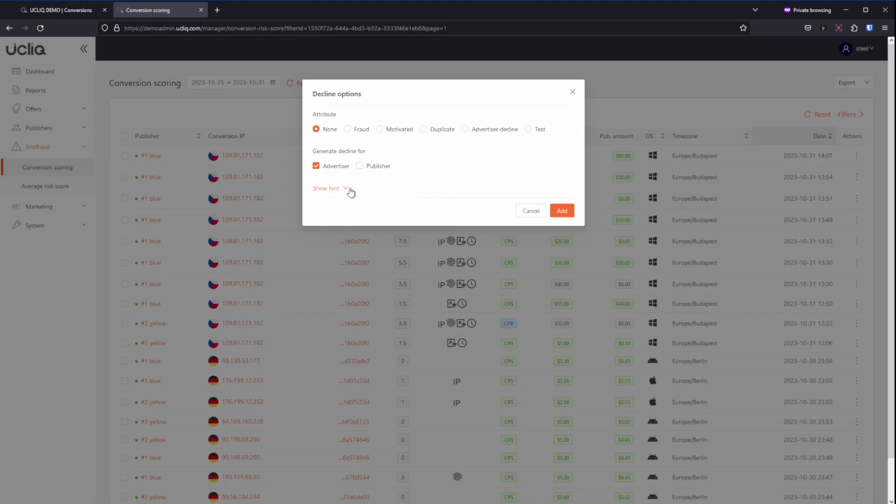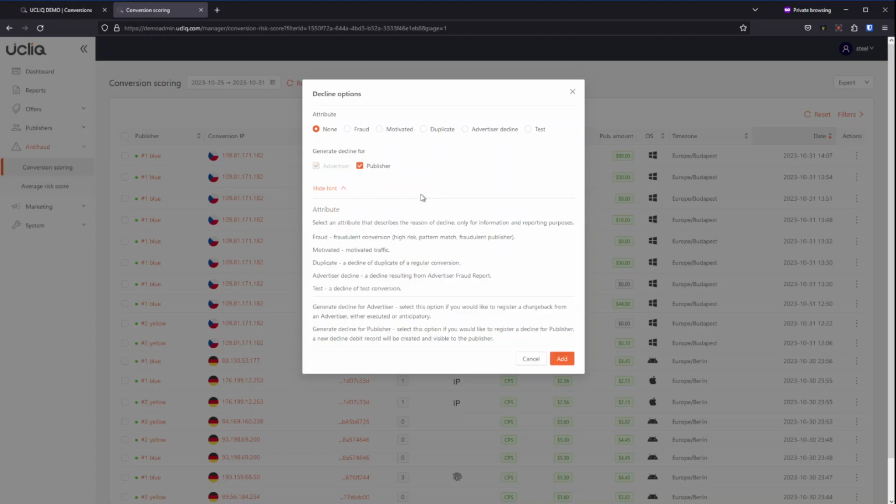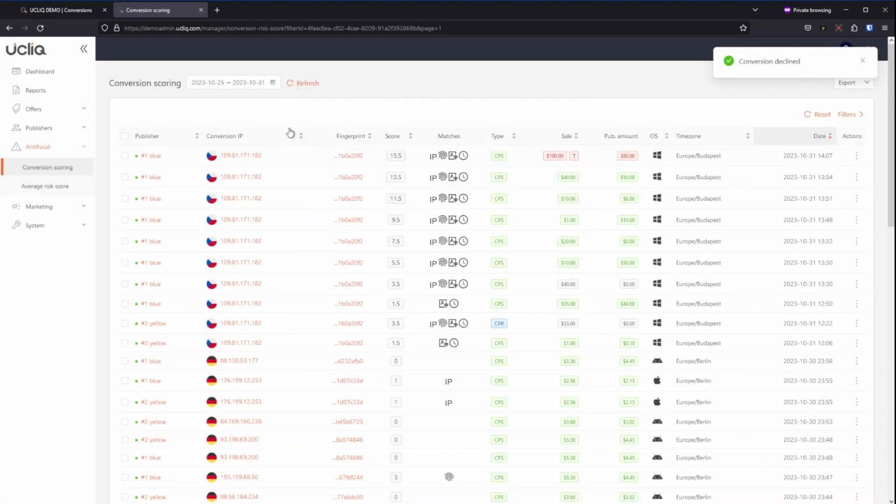So you have to make sure you know what kind of declines you choose. Let's decline it for both. You can see all the information about it here. So let's create this decline. I have to change the attribute to test and create a decline.